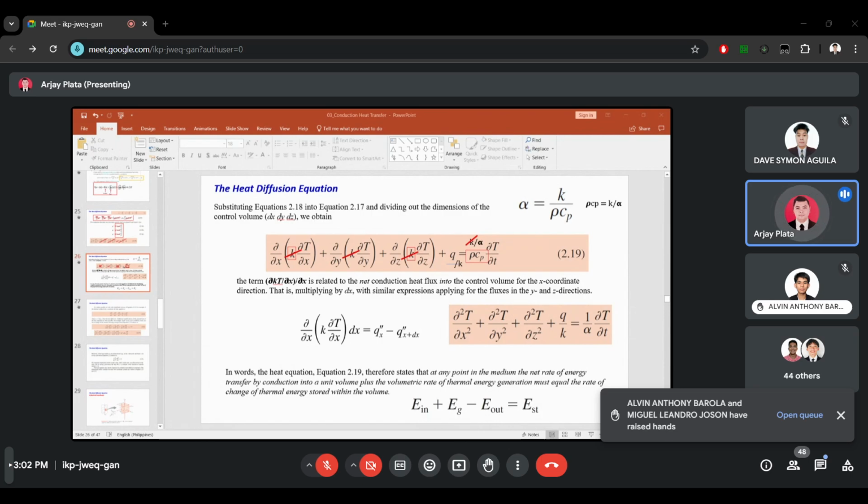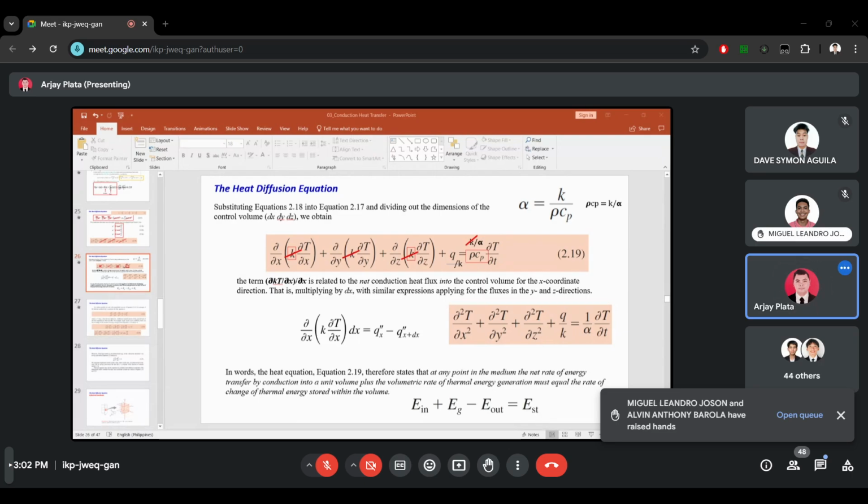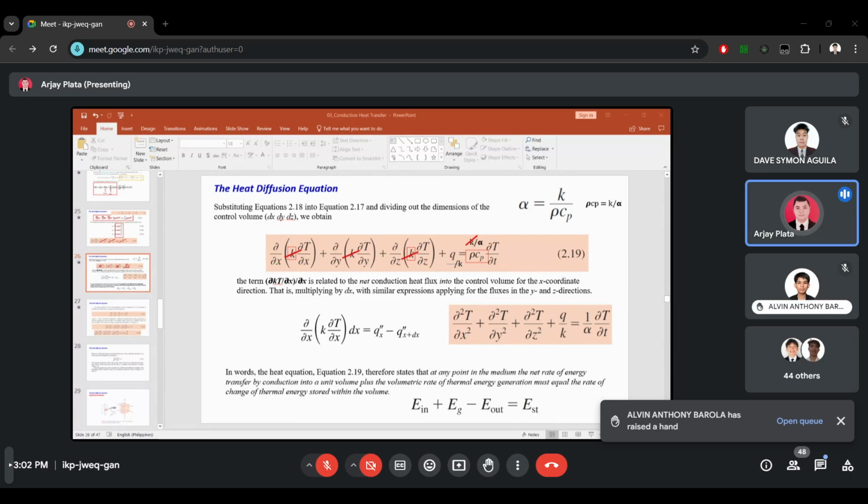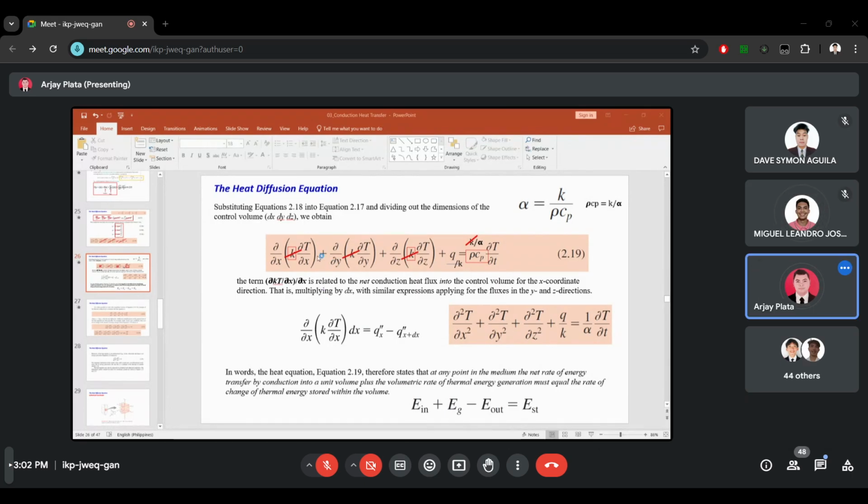Okay, so we had an intermittent connection. So where did we stop? How about now? Is it all clear now? Yes, it is clear now. Okay. So we factored out k here. We factored out k, so we come up with this equation.